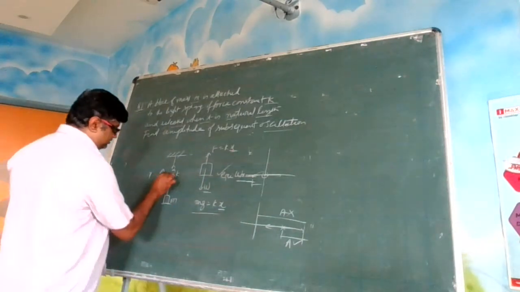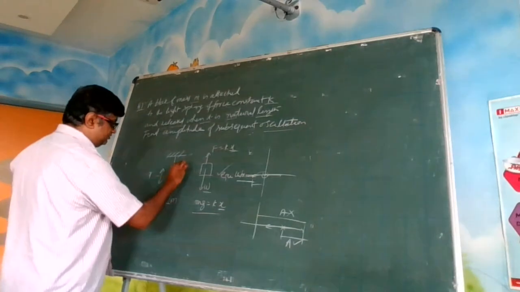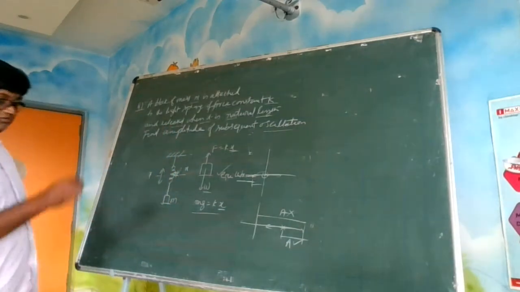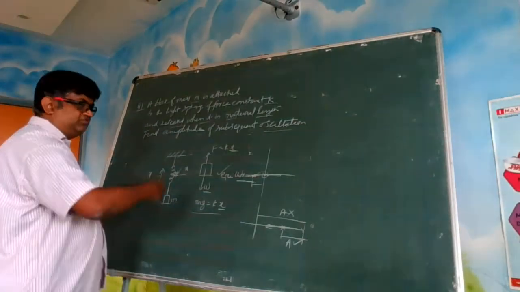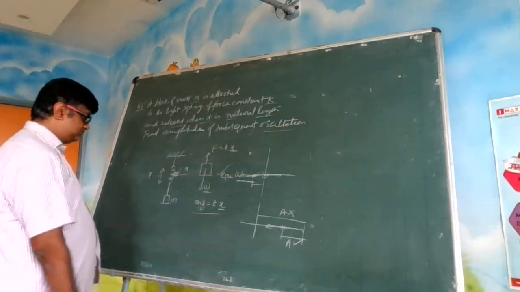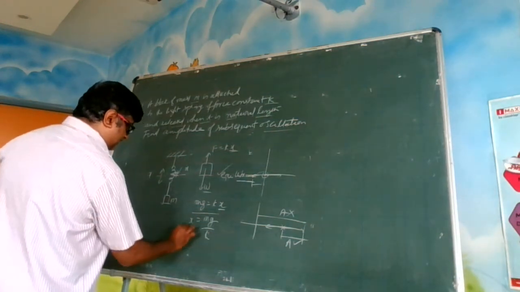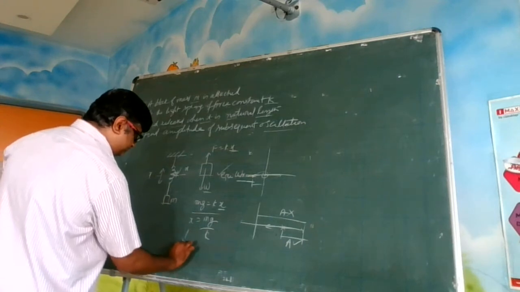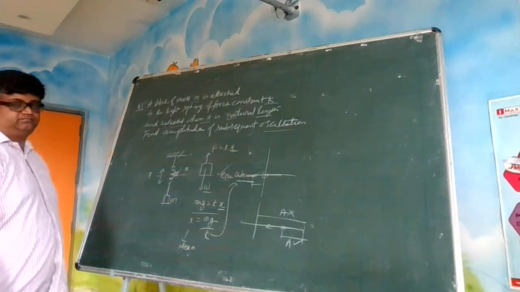Let us say this is my 0, so you got some x here. That is your mean position, because that is where the forces are balanced and now it is oscillating. So x is equal to mg by k. I can call it the mean position. It comes from the equilibrium condition.